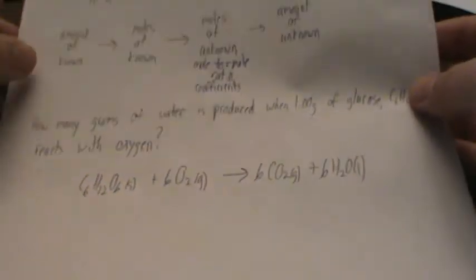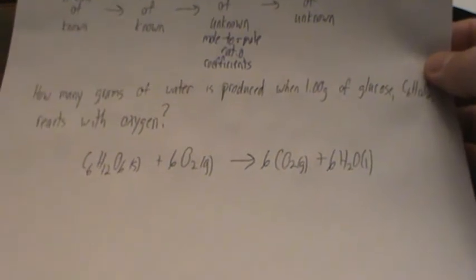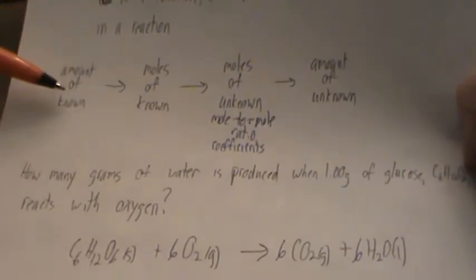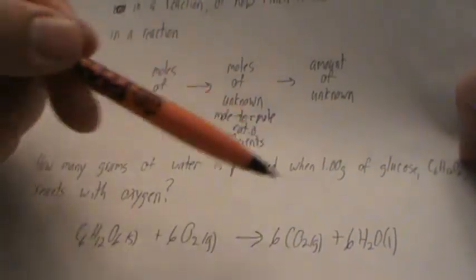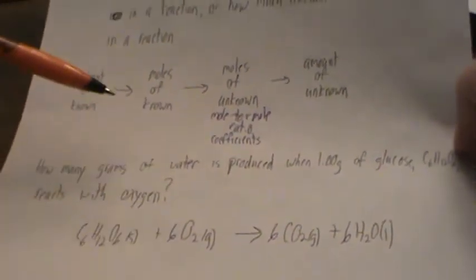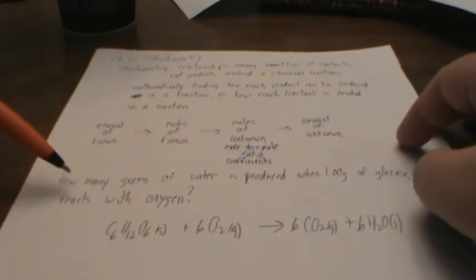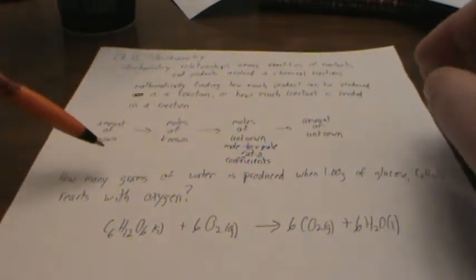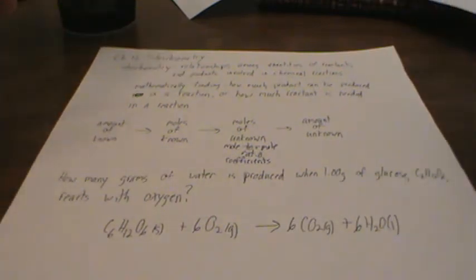Now, one of the things that we're going to kind of be doing with these problems to kind of help you out at first, if you look at this generic flow chart, I have known and I have unknown. So we're going to identify which one is which from the problem. And if we look at the first part of the problem, it says how many grams of water is produced. Okay, so since we're trying to figure out something about water, that is our unknown.